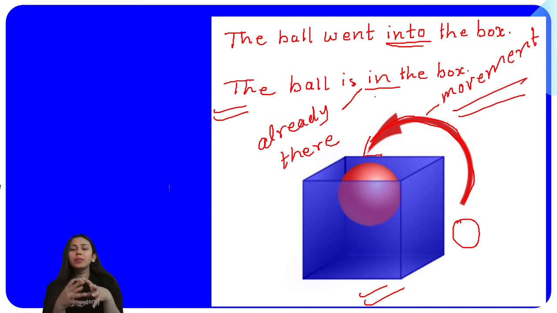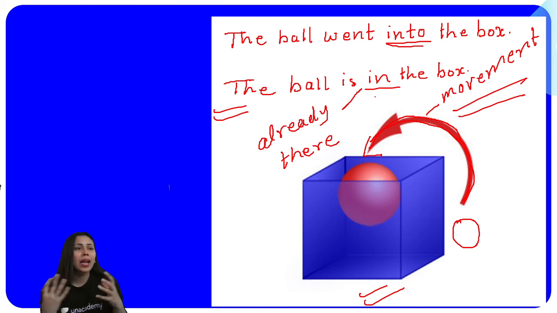And what if something is going inside by doing movement? In that case, we'll be using into. अगर कोई चीज पहले से किसी चीज में रखी हुई है, inside it is kept. In that case, we'll be using in.